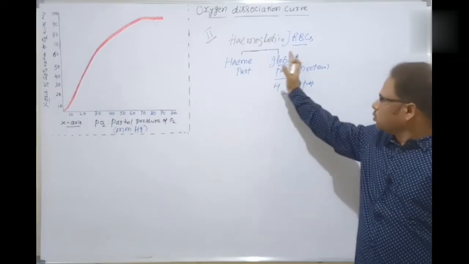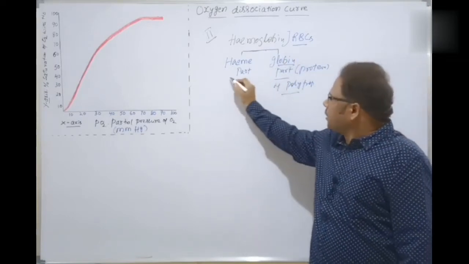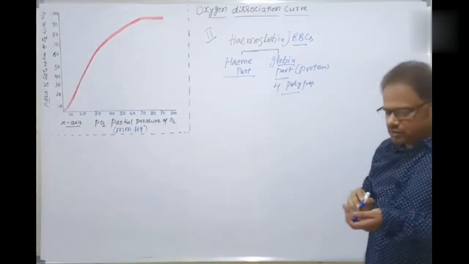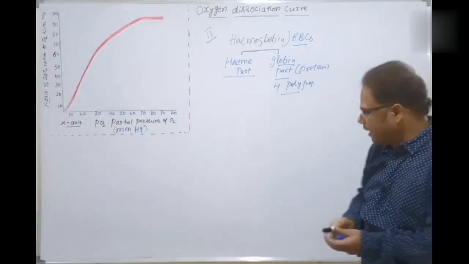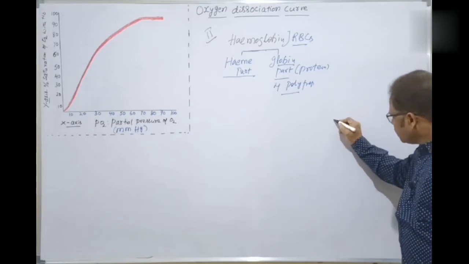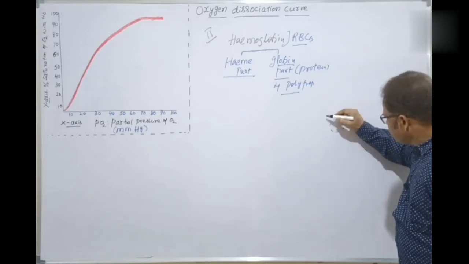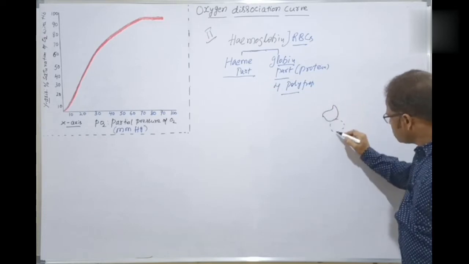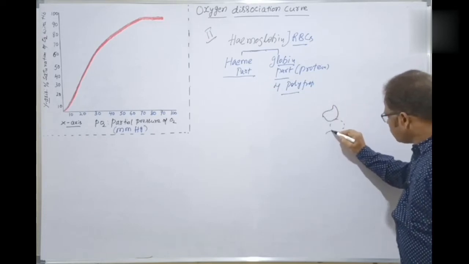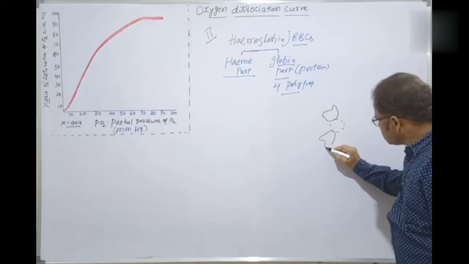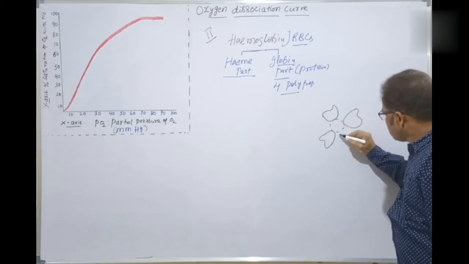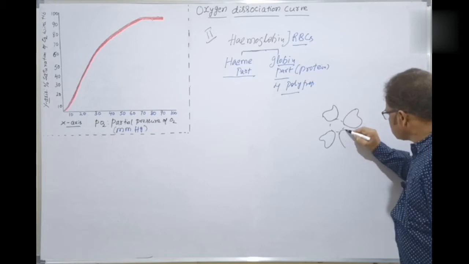So the total structure is not explained. Let's come back to the heme part. What is the heme part? Let's have a small glance at this heme part. So here is a circle, and here like this, and here like this.